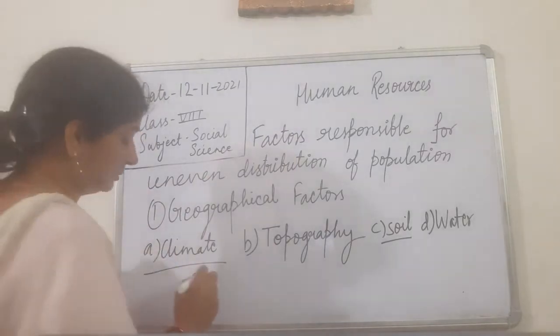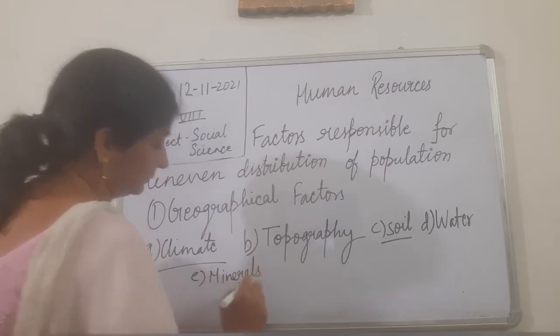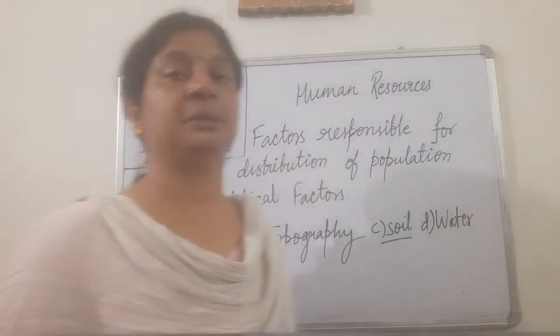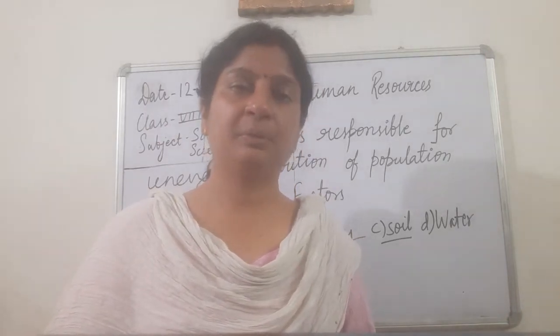And then we have the fifth geographical factor, and that is minerals. So what do we mean by minerals? Minerals, you have read the complete chapter about the minerals.